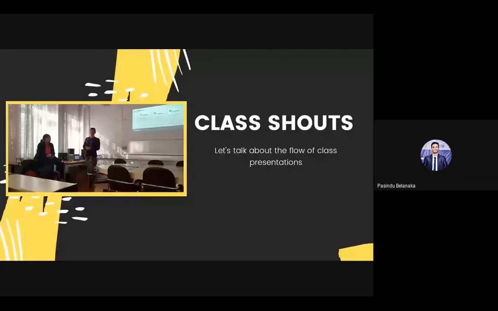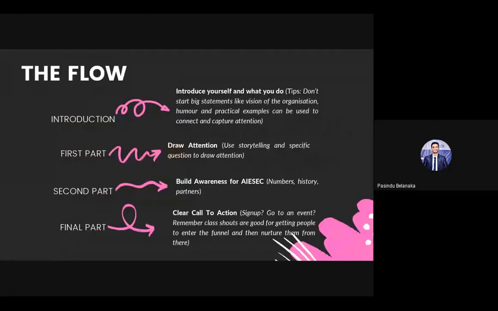Let's say the flow is that first you need to introduce what you do. As mentioned here, don't start with the vision of the organization. Those things are not needed at that point. Humor and practical examples can be used to connect and capture attention. The basic idea of the introduction is to capture their attention, because when you go to a lecture, the people may be sleeping, so you need to wake them up and get their attention. So the first part is drawing their attention.